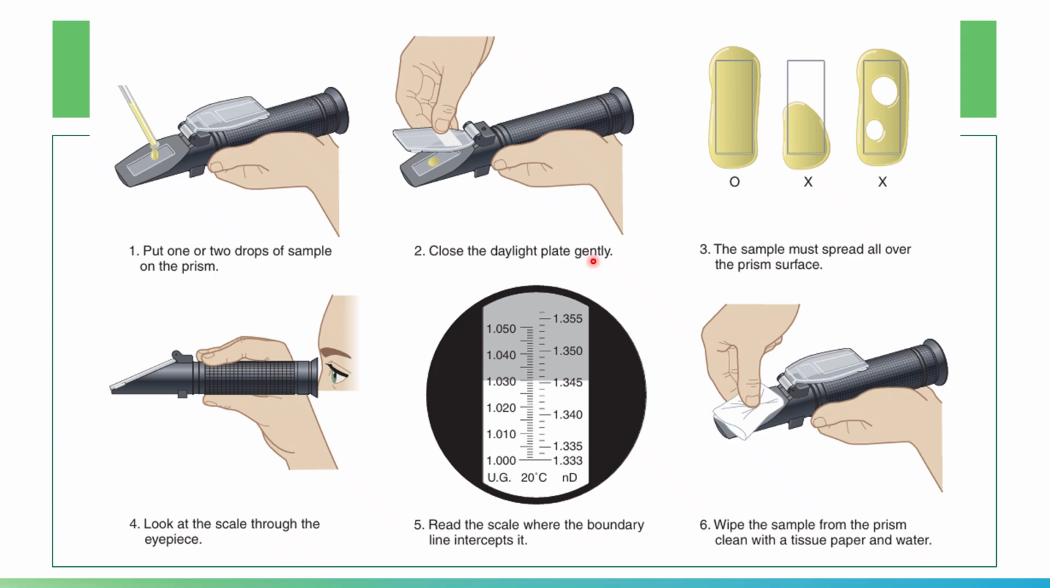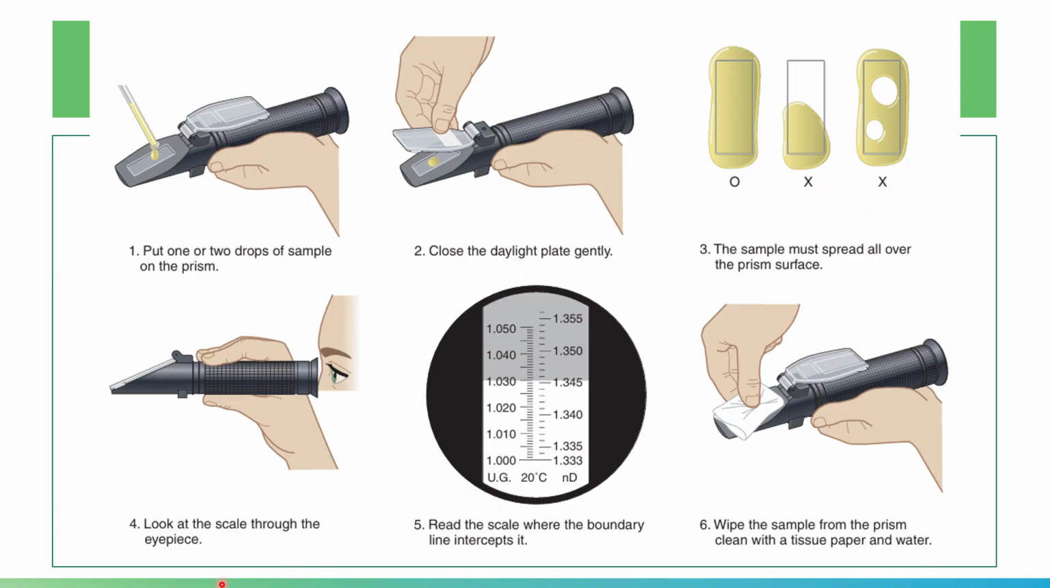Replace the cover. Please note that the sample must spread all over the prism surface. There should be no bubbles. This one is the correct one. For this one, you redo it: reapply or put another drop of urine.